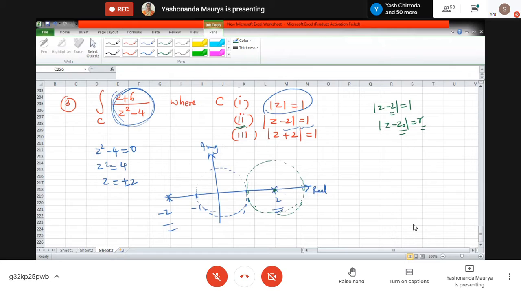Okay, what about this particular thing? There were only two problematic points, plus 2 and minus 2, and out of those two points, one point, 2, is lying inside. Then how do we deal with this one? The Cauchy integral formula will apply. We will apply the Cauchy integral formula. Correct. So how do we apply the formula? So we write it.